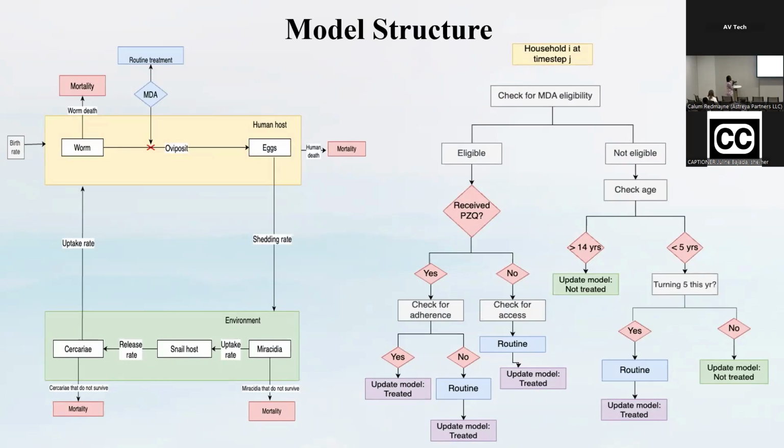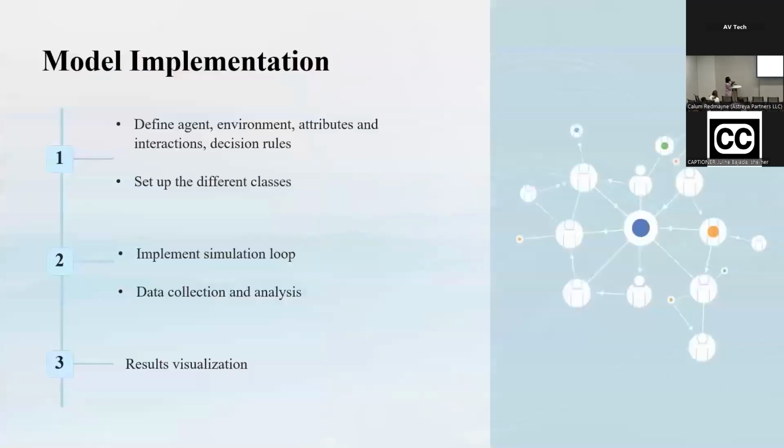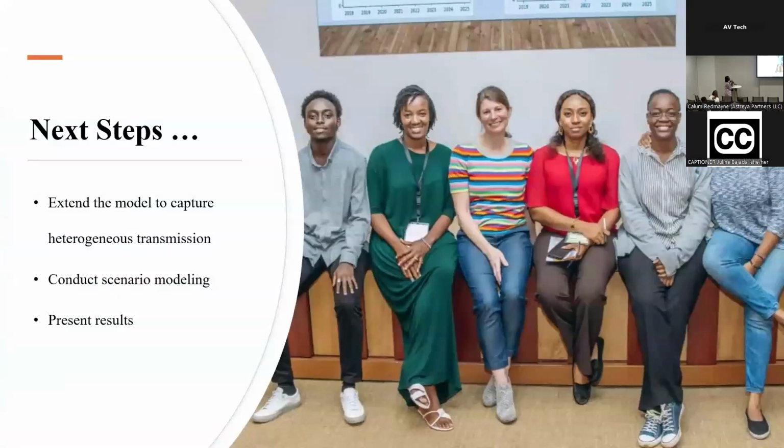Then on the other end, the same. We add assumptions. We could have used the STARSIM model the way it is, with homogeneous mixing and the different assumptions. But we noticed that this disease cannot be modeled using the STARSIM model the way it is because of the first challenge of homogeneous mixing. So we decided that our next steps will be first to come up with a transmission model to really capture the heterogeneity of the disease. Then we'll do the scenario modeling, and then we'll be able to present the results. Thank you.